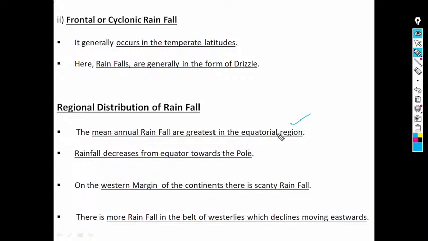Equatorial region here means 0 to 10 degrees. Here the mean annual rainfall is greatest. Rainfall decreases from the equator towards the pole.